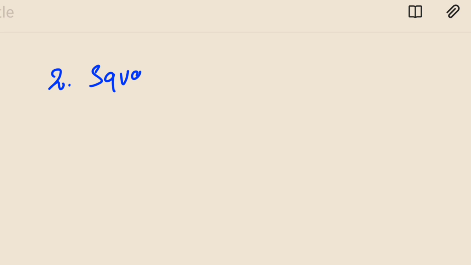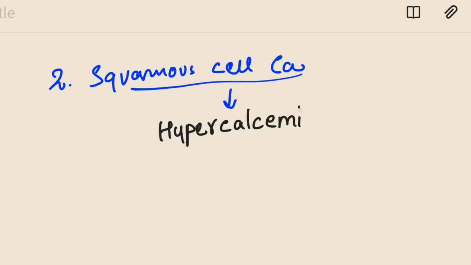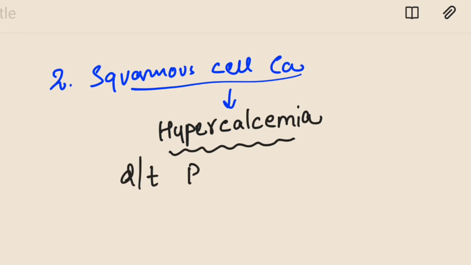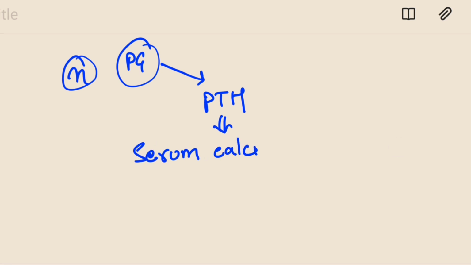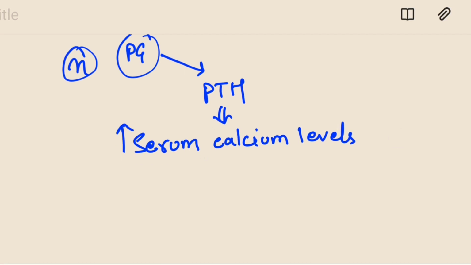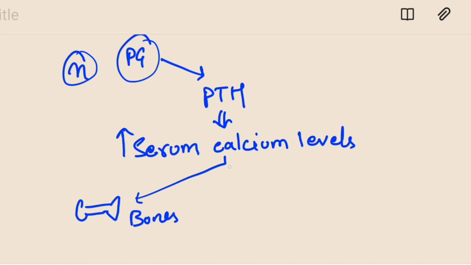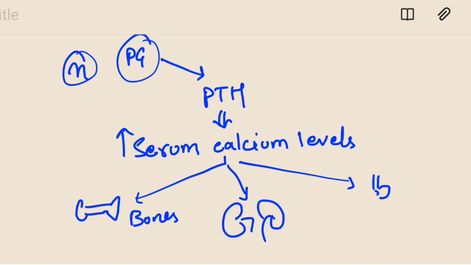Every type of lung cancer exhibits its own paraneoplastic syndrome. Squamous cell carcinoma results in hypercalcemia. This hypercalcemia is due to the production of PTH-related protein. Do you remember the function of PTH? Normally, PTH, that is parathyroid hormone, is secreted from the parathyroid gland. PTH helps to increase serum calcium levels by acting upon bones, kidney, and small intestine.